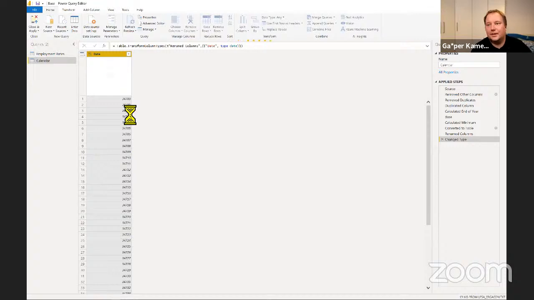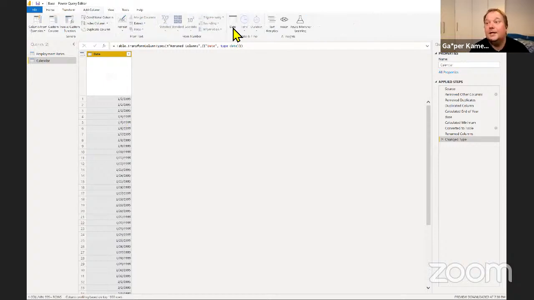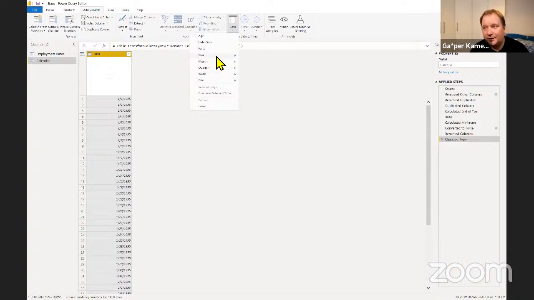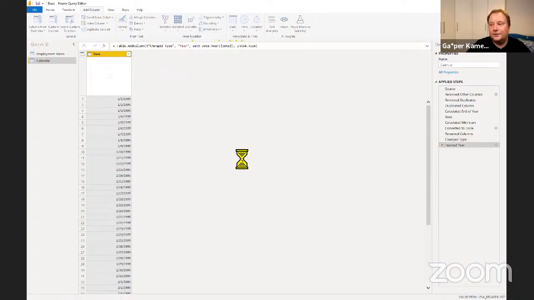Okay, so we're just one step away from this calendar creation in Power Query. So far what we did is we turned this into dates. We're just waiting for that one to roll in. And then we're just going to add the year from that date. So the column year, as I said before, we're only going to have two columns in this calendar. Okay, so these are our dates. And now we're going to say, add a column by using the dates from this one, add a year, and that's it. So this will be our calendar table that we're going to use.